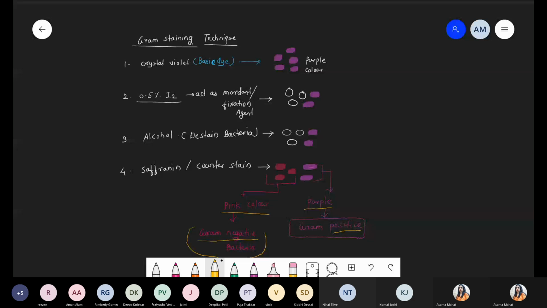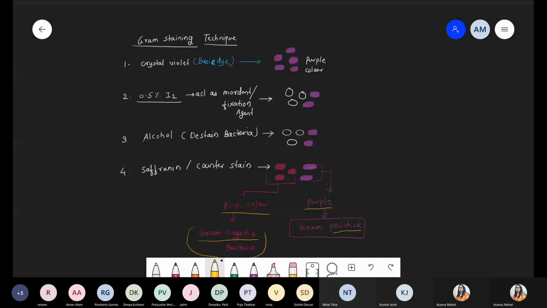And the last one is safranin. Gram positive bacteria can retain the crystal violet color because we discussed that part: gram positive bacteria have a thick cell wall, so they can absorb and hold maximum crystal violet. While gram negative bacteria have a thin cell wall. That's why they lose the crystal violet during the alcohol application, during the different washing process. But the final stain we added, that is safranin, gram negative bacteria hold the safranin, and